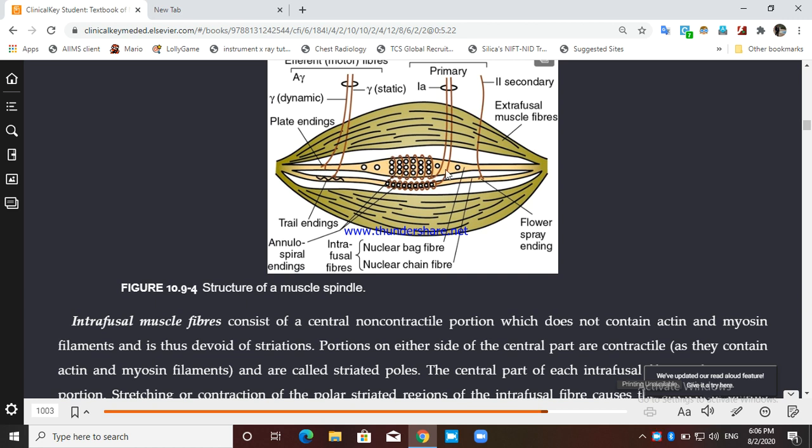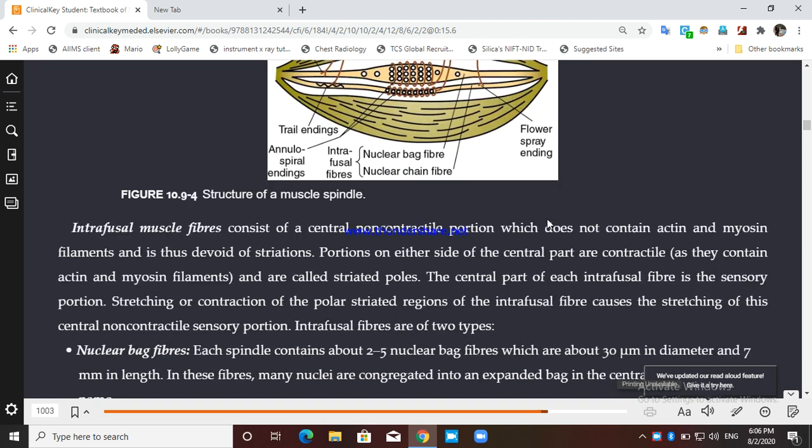But the polar portions are contractile, they are striated because they have actin and myosin filament. This polar portion of the intrafusal fiber, they have actin and myosin. They are known as striated poles. The central part of each intrafusal fiber is actually the sensory portion. These are the sensory portion, and the polar part or striated poles, these are the motor portion.